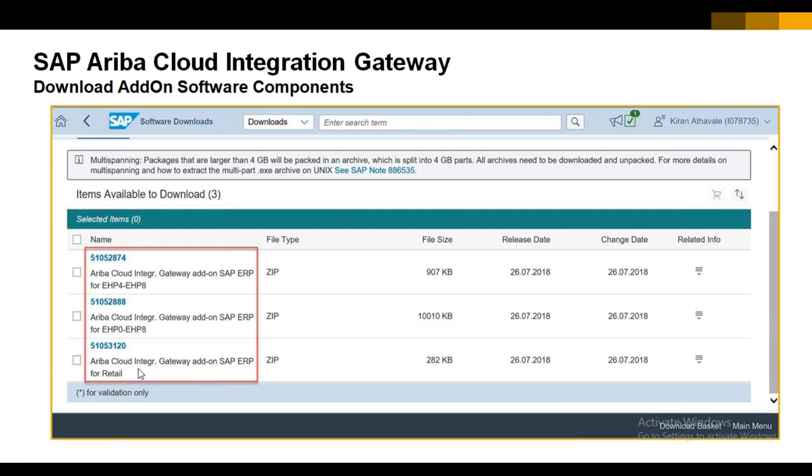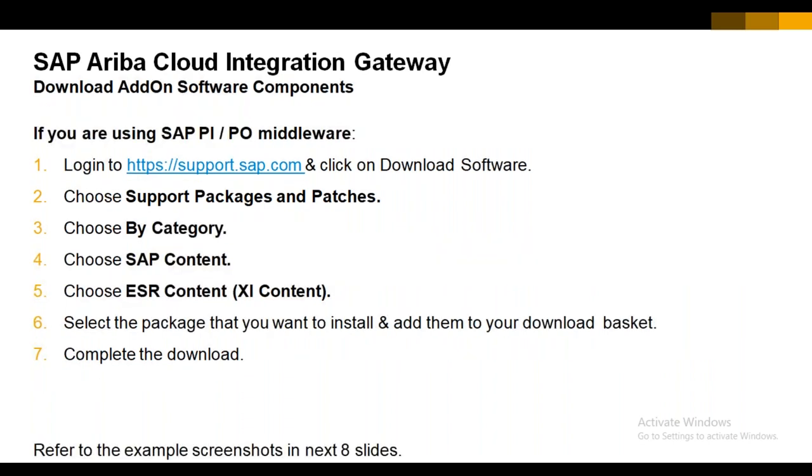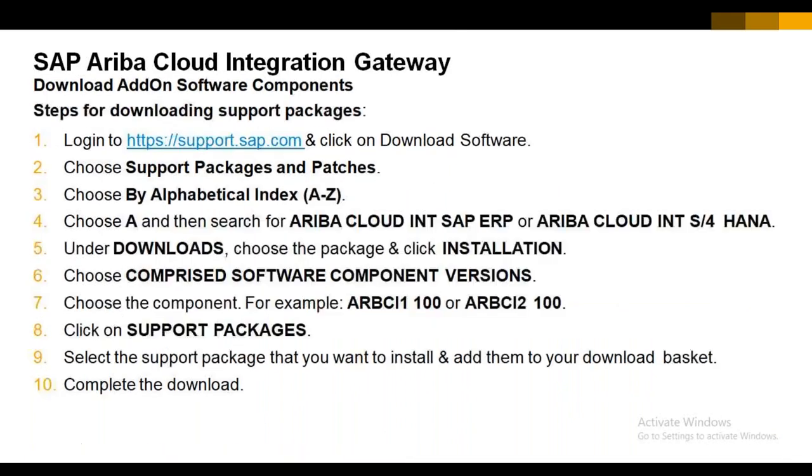All right, so this is what we download as normal. But in other cases, if you are using HANA as well, we have a different support package.